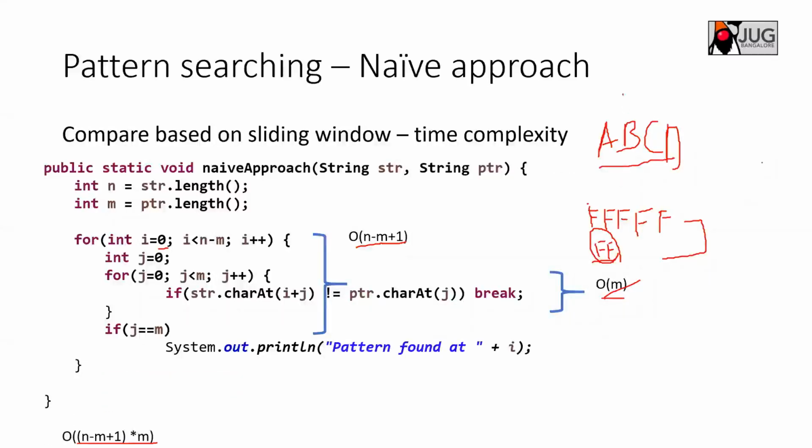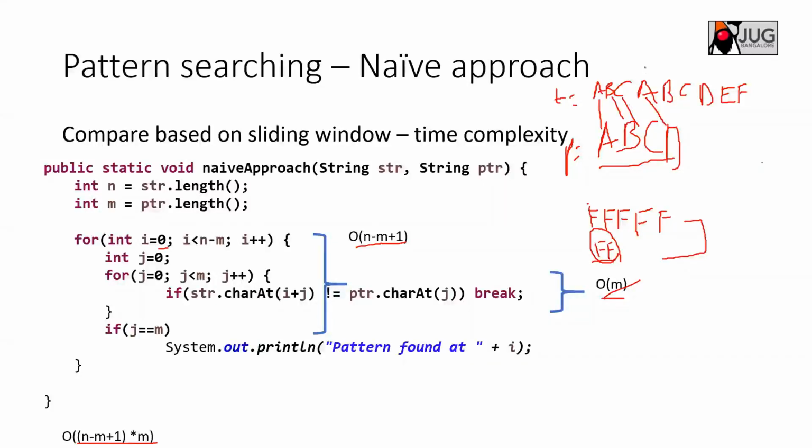And let's say the input string is something like this: A, B, C, A, B, C, D, E, F. Something like this. Now you can see this is the pattern to be matched, and this is the text. The pattern has all distinct elements A, B, C, D. So in the first iteration, I am trying to match A with A, B with B, C with C, and then A and D are not matching, right?